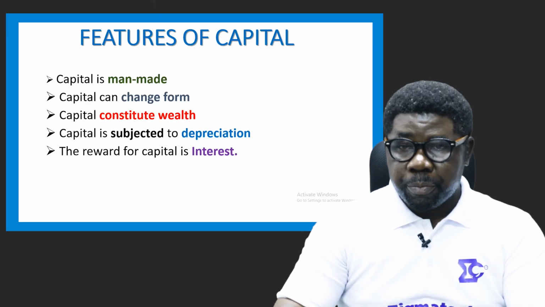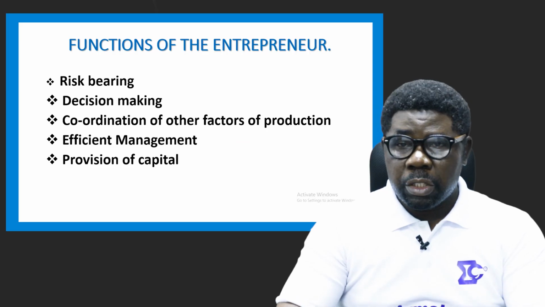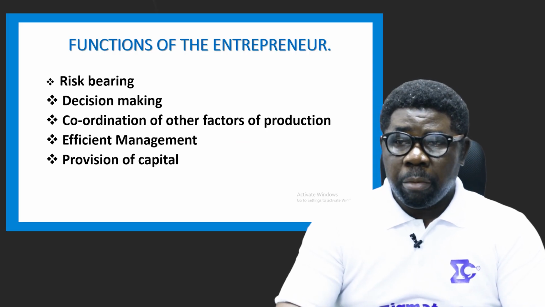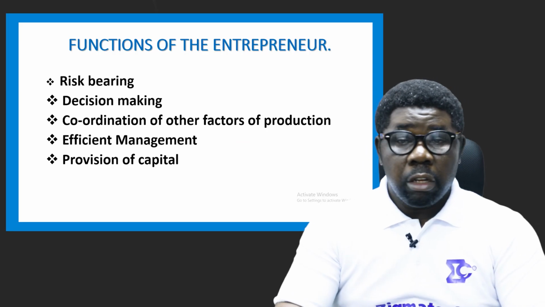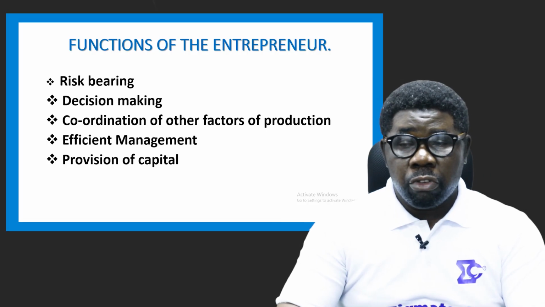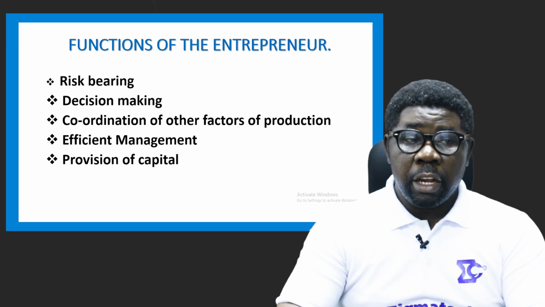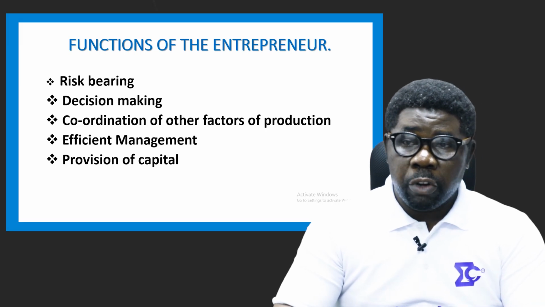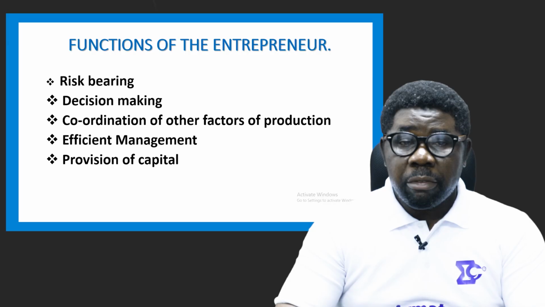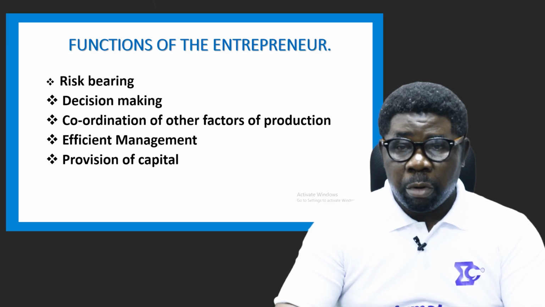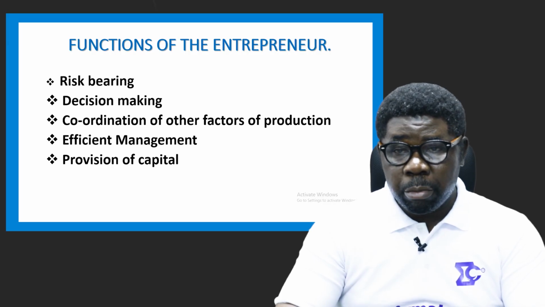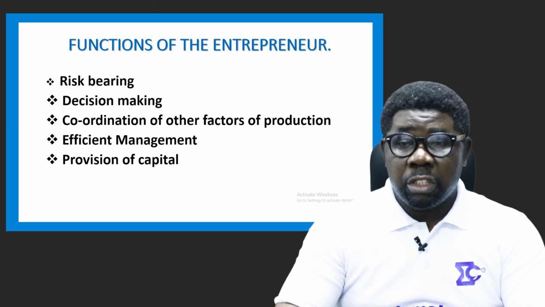All right, so having known this, we look at the functions of the entrepreneur. All right, entrepreneurs have a lot to do in production. They bear risks of the business. They decide what is good and what is not good for the business, and so if it comes out good, I mean the risk is profitable. If it comes out bad, the risk is not profitable. All right, so that is risk taking.